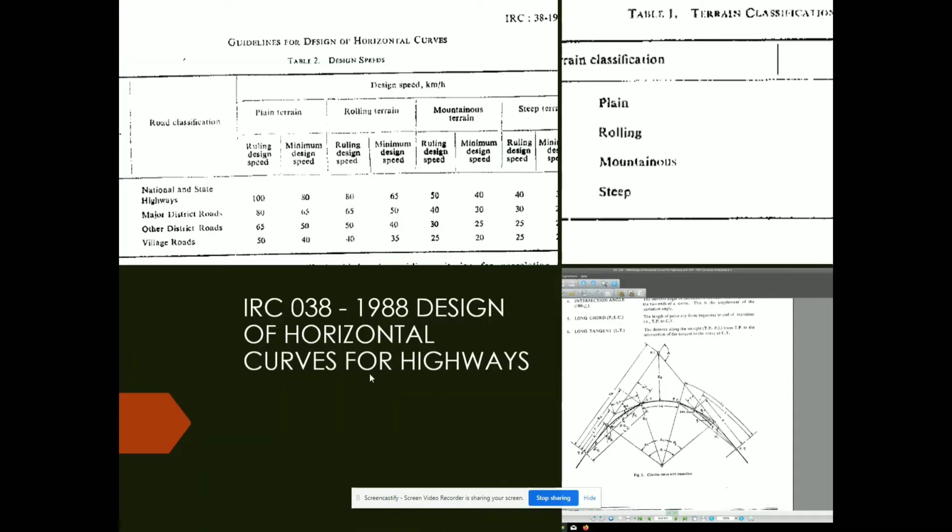Now see IRC 38. See the design speed criteria for national highways and then MDR, other district roads and village roads, what will be the speed. Design speed, and then types of terrain. This diagram is very important. They have explained it very beautifully in IRC 38: the elements, curve length, tangents, shift values, point of intersection. Please read that and try to understand.